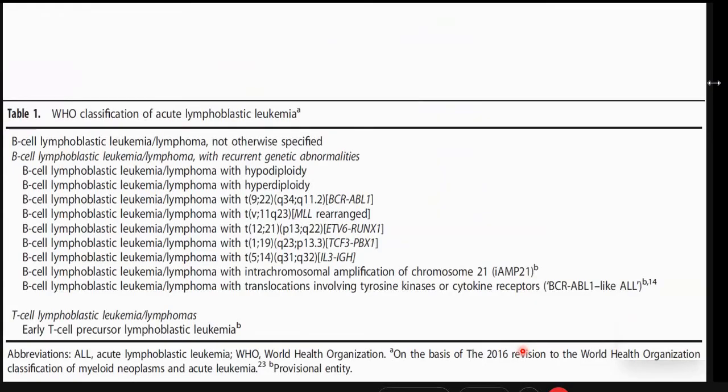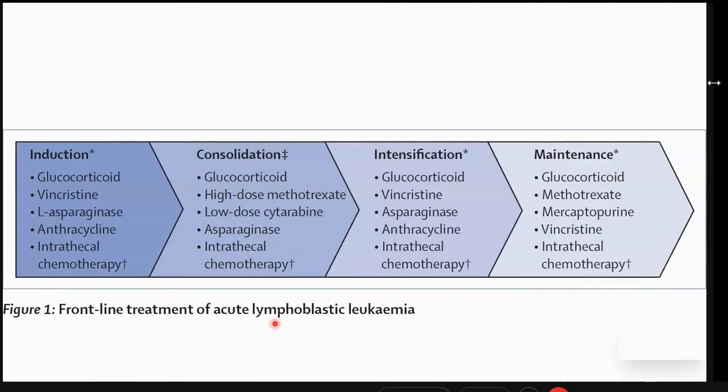Now, WHO has recognized, in the 2016 WHO classification, the B cell ALL has been further classified as ALL with recurrent genetic abnormalities, and these are the various abnormalities which WHO has already flagged as having different outcomes, and all others are B cell lymphoblastic leukemia/lymphoma, not otherwise specified. For T cell, they have only highlighted one separate subgroup as ETP ALL.